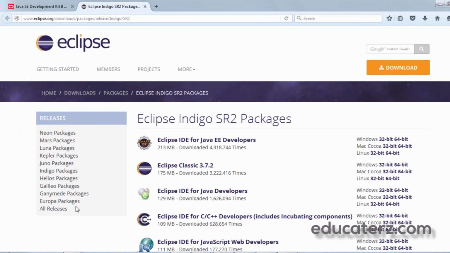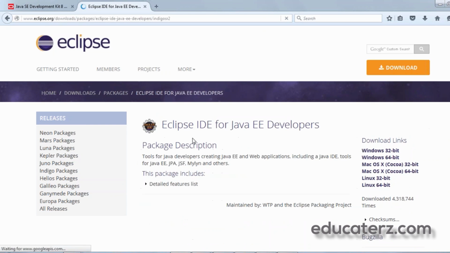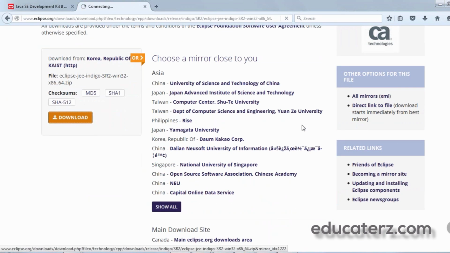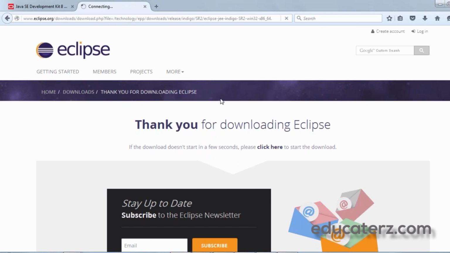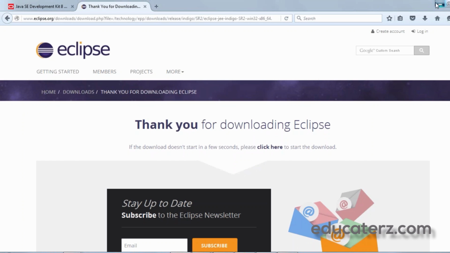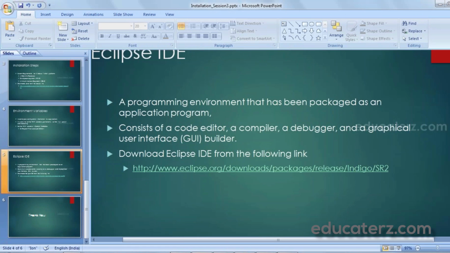here we can see different packages of Eclipse. The latest are Neon, Mars, Luna, and so on. We are using the Indigo package. So click on Eclipse IDE, and based on your system configuration you need to click on the download link. When you click on download, a file will be downloaded, that is a zip file. When you save this file, it will be created for you on the desktop. So let me open that and show you.